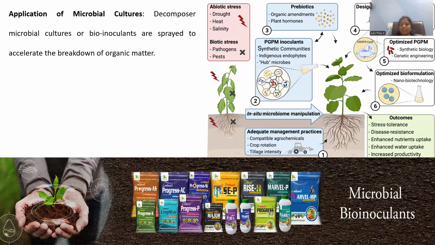Being a natural process, there is a possibility of microorganisms being present by default on the soil surface, but they are not sufficient in the required time. That's the reason why external addition of microbial cultures is required, so that a larger concentration of microbial cultures, or bio-inoculants, can decompose the entire crop residues, so that organic matter and humus generation will be to a larger extent within the chosen time.